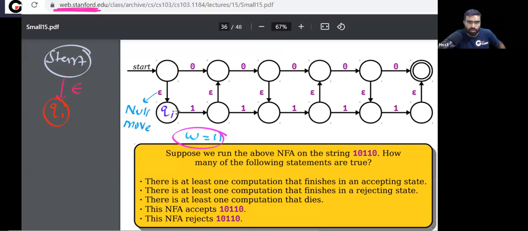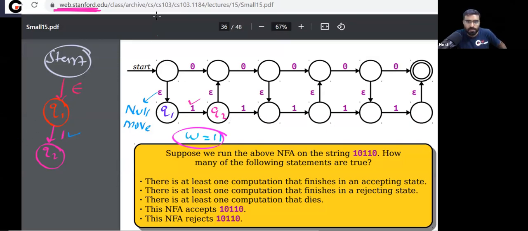Now from state Q1, where will you go? There is only one way. From Q1, you have to go to Q2. Now, how many symbols have you consumed? Yes, one symbol is consumed. Now where can you go, let me know.